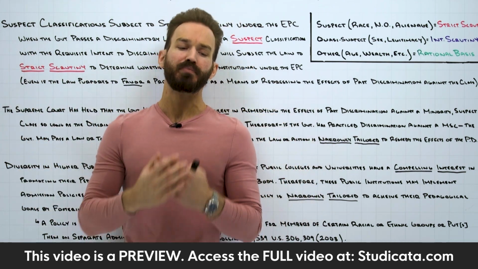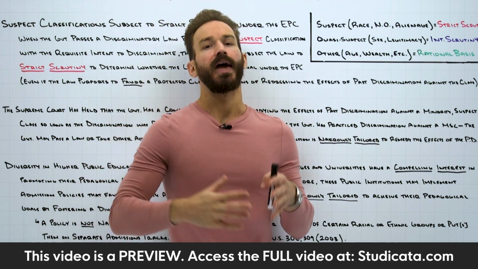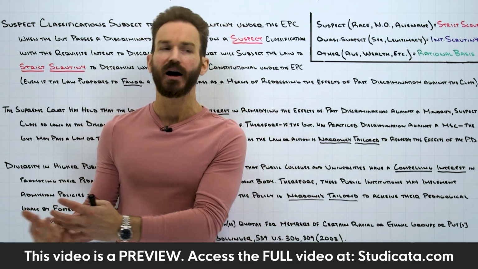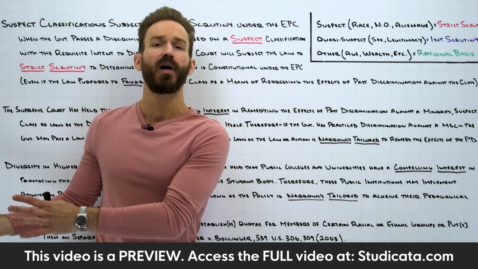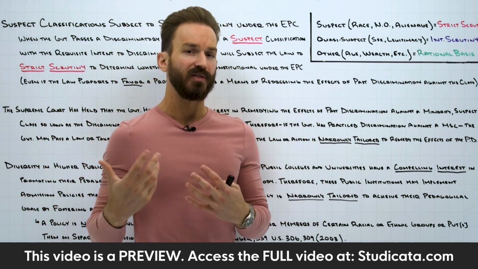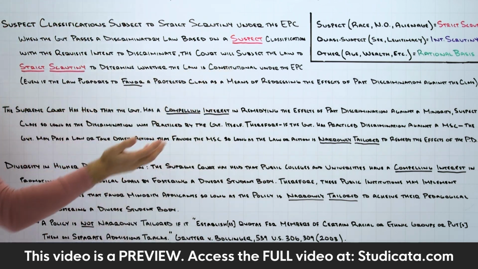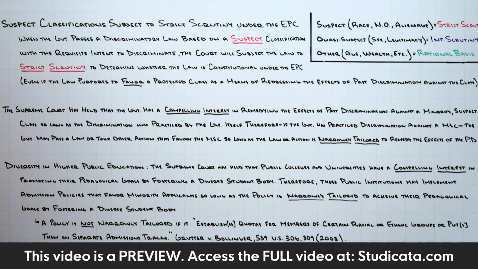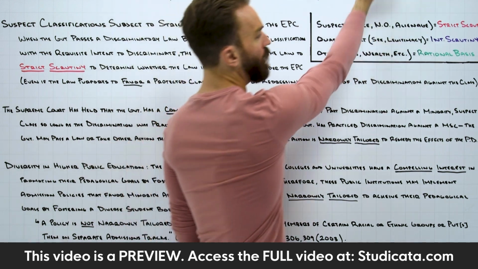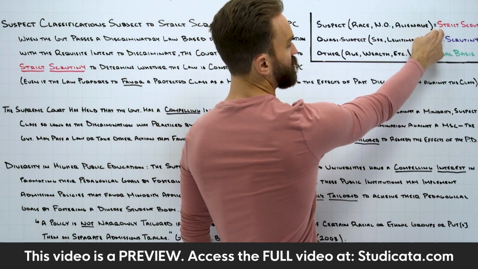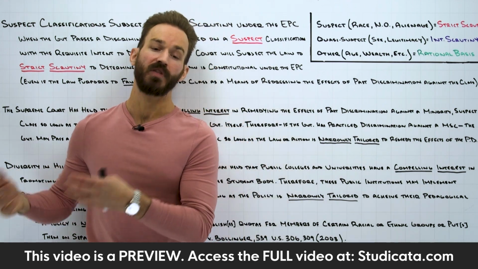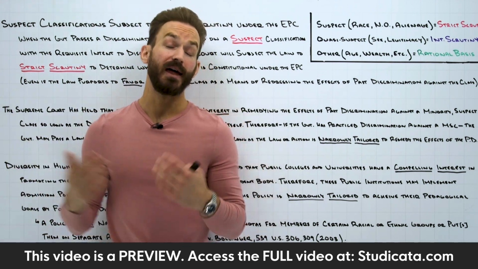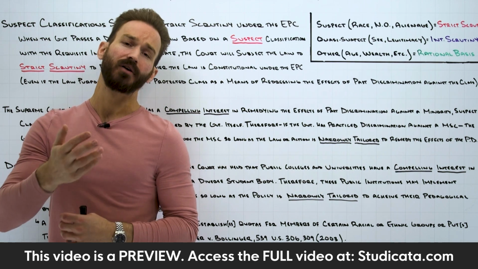If the government is purposefully treating a protected class unequally and placing a burden on that protected class, how are they going to justify that action and pass constitutional muster under the highest form of judicial review, which is strict scrutiny? And the answer is, in almost all cases, they can't. That law will be struck down in violation of the Equal Protection Clause.